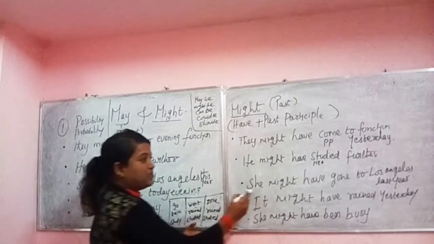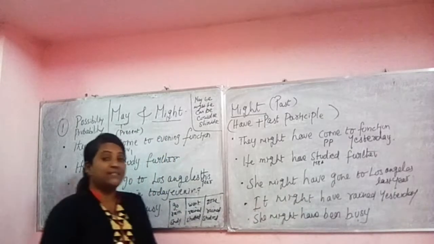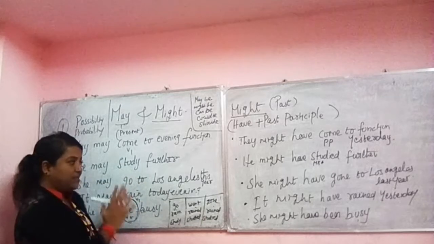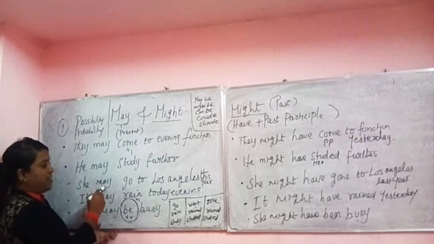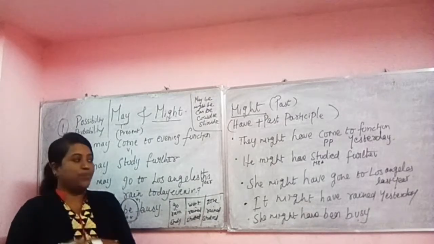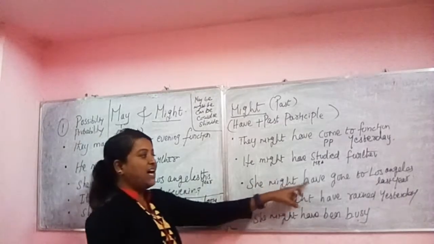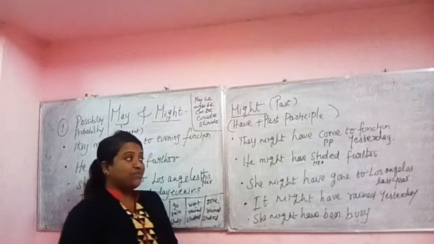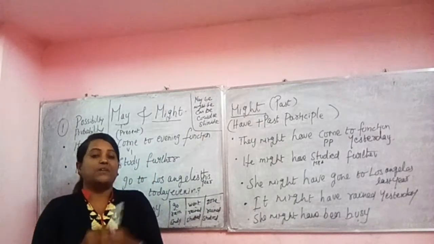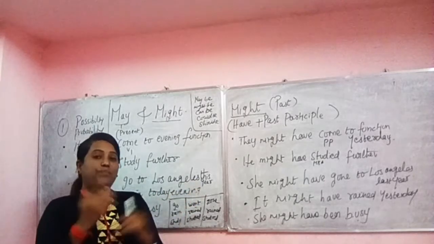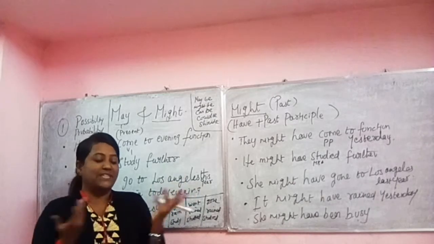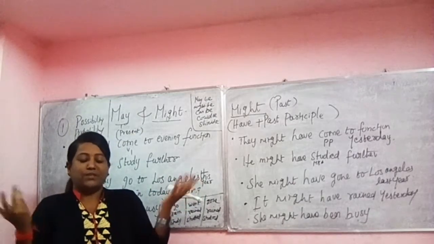And the next example, she might have gone to Los Angeles last year. If we are talking about possibility in the present tense, we use may and a present tense verb. When we want to say the same in the past tense, we use might have plus past participle. She might have gone to Los Angeles last year, for the same possibility. We are using this sentence for the past tense. Might have gone. We don't know. We are not sure about it.